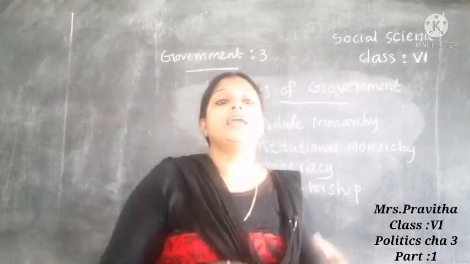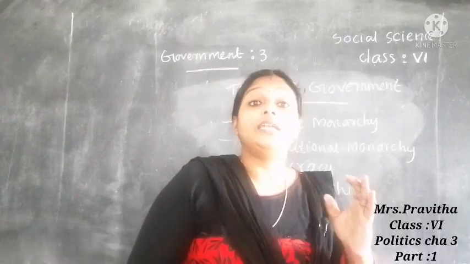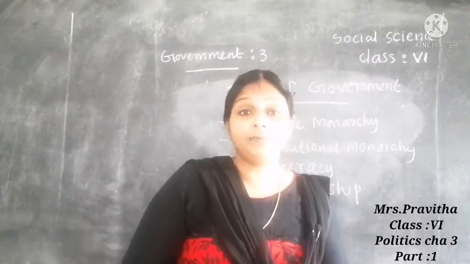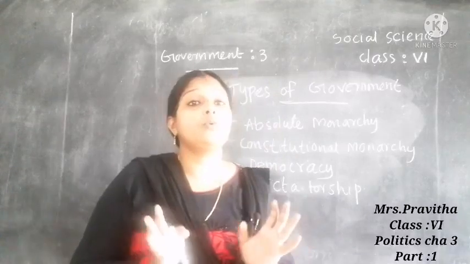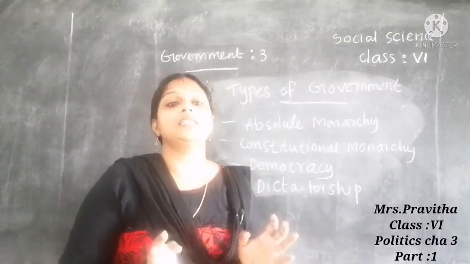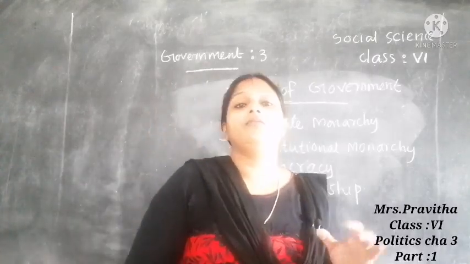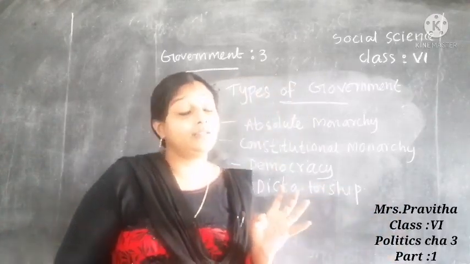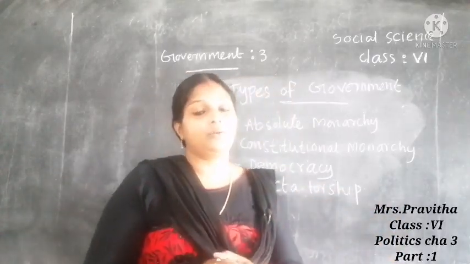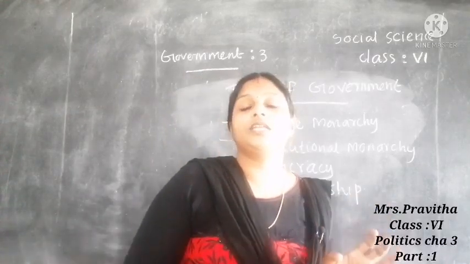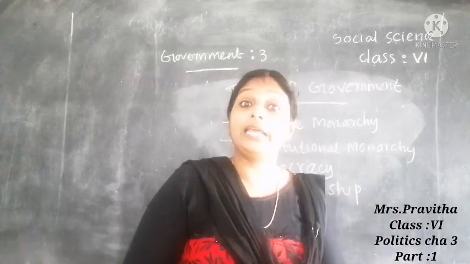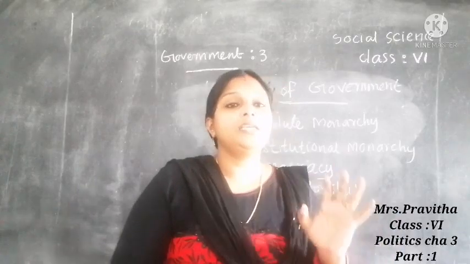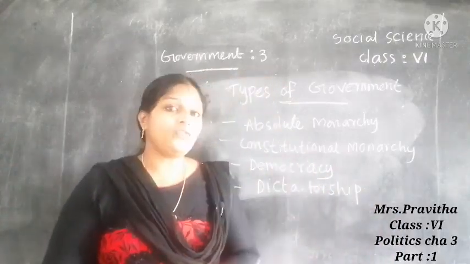Then the next one is dictatorship. In a dictatorship, a single person or a small group of persons will rule the country. They are not elected by the people. They will seize the power. Usually they seize the power. These are different types of government.